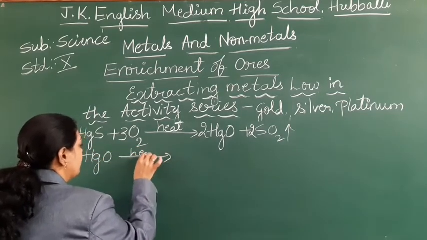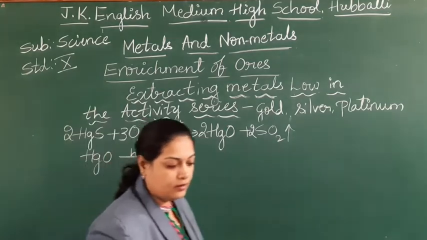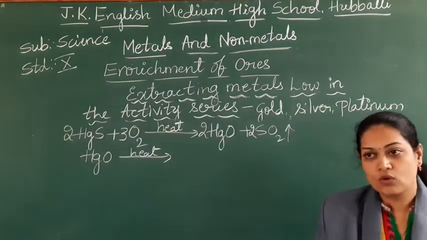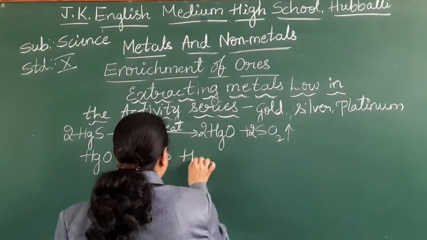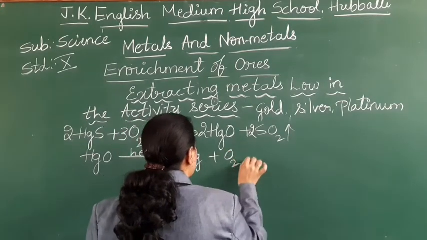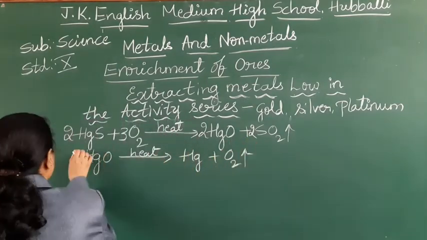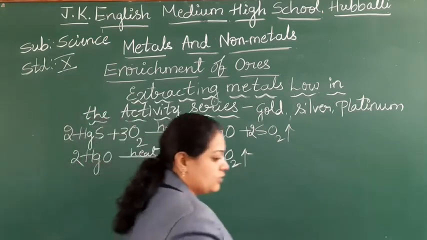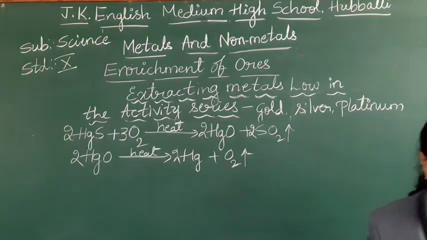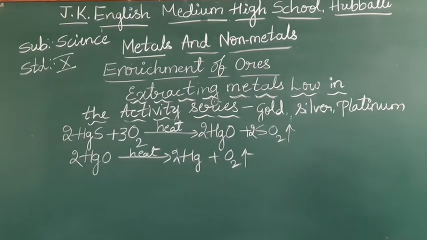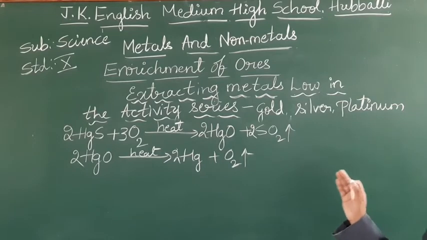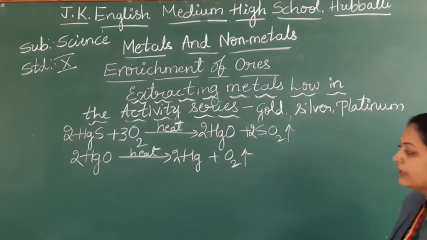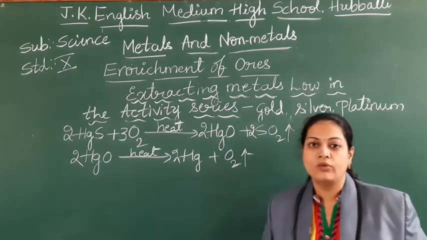Now, this mercuric oxide further reacts so that you can get the mercury with the liberation of oxygen. Right, students? Take down the equation. So mercuric sulfide, when you heat it in presence of air, you are getting the mercuric oxide. The reaction will be continued in that furnace. As the heating process is continued, you are getting the mercury with the liberation of oxygen.